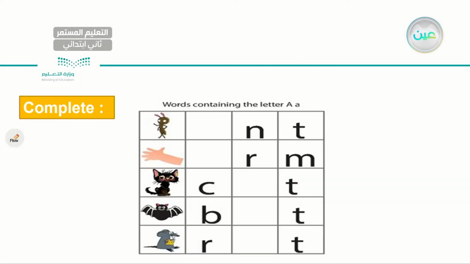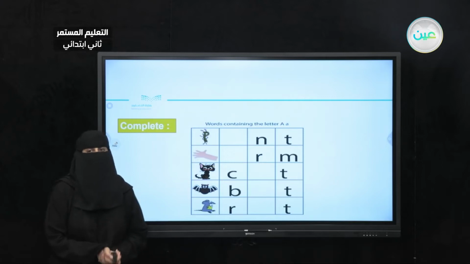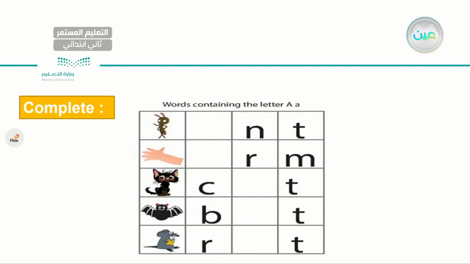Okay? So, now let's try to complete this. I give you a little tip here. Words here, or the missing words, contain letter A. It's either capital A or small a. So let's start. What's the missing letter here? Ant. Next one I have arm. Arm. Now try to give me the next word.